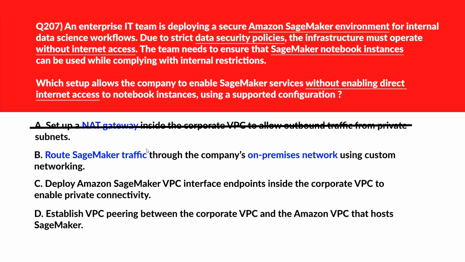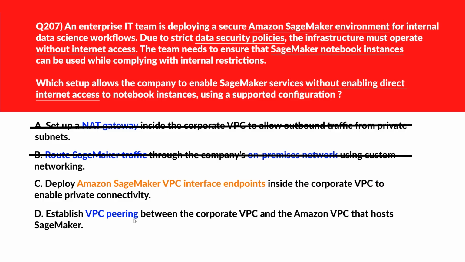B says route SageMaker traffic through the company's on-premises network using custom networking. On-premises routing adds complexity and doesn't provide native SageMaker integration. Wrong answer. Let's move to option C. C says deploy Amazon SageMaker VPC interface endpoints inside the corporate VPC to enable private connectivity. VPC interface endpoints allow private communication with the SageMaker API over AWS PrivateLink, eliminating the need for internet access. Let's keep it. We'll move to D.